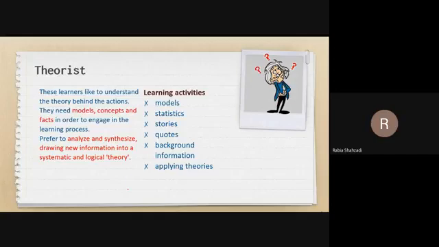I'm repeating: theorists need models, concepts, facts and figures so that they can have a clear picture in their mind, which helps them rationalize the situation and have sound reasoning behind each and every action.